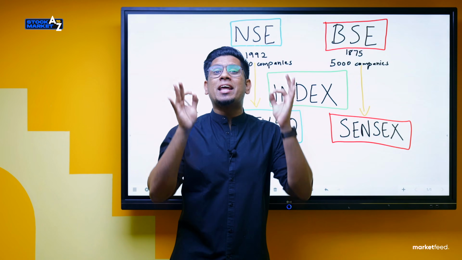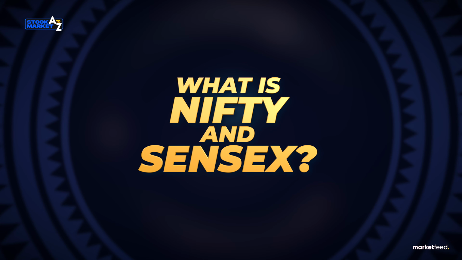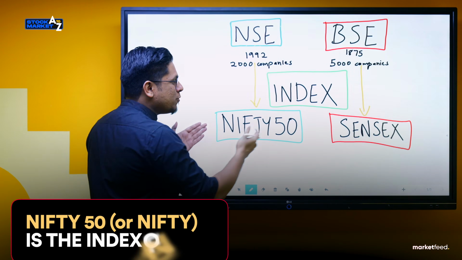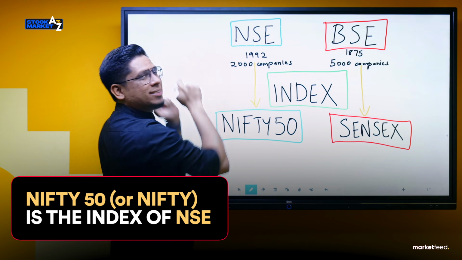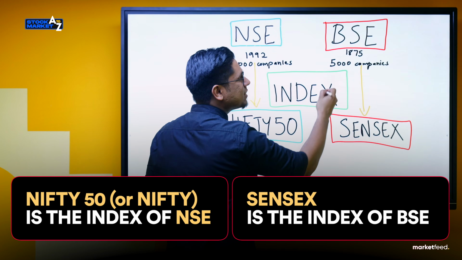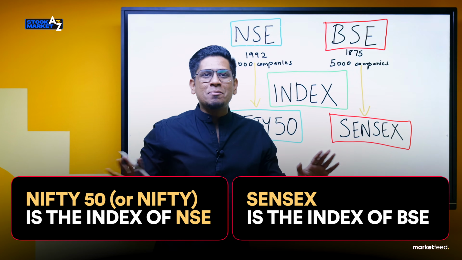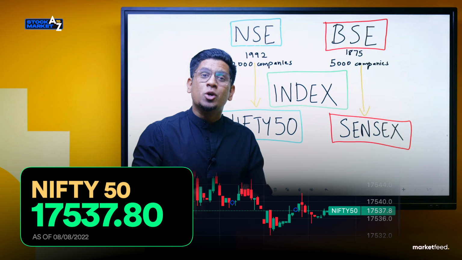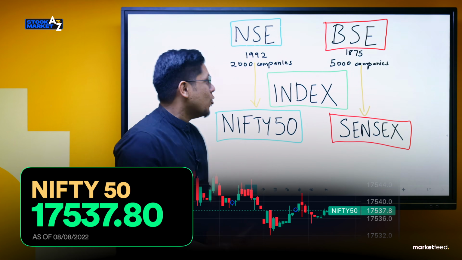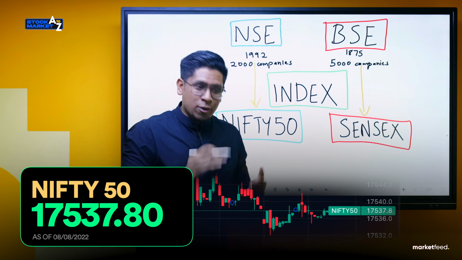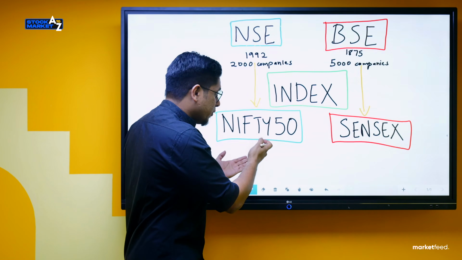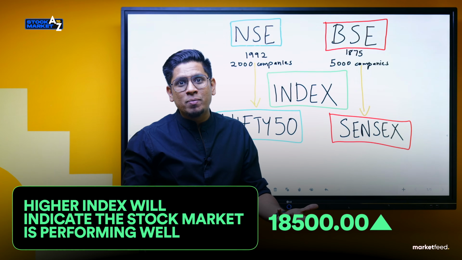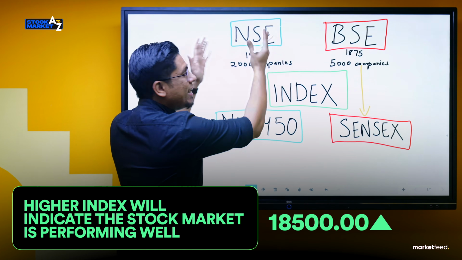So now let's get into the crux of the topic. What is Nifty 50? What is Sensex? If you've understood so far, then it is as simple as: Nifty 50 is the index of NSE. Sensex is the index of BSE. It's as simple as that. So Nifty 50 is a single number. It is somewhere around 17,000 now. So 17,000 is a number which indicates the performance of NSE. If Nifty 50 goes up from 17,000 to a higher number, we can say that NSE is doing well, which means that the companies in NSE are doing well.